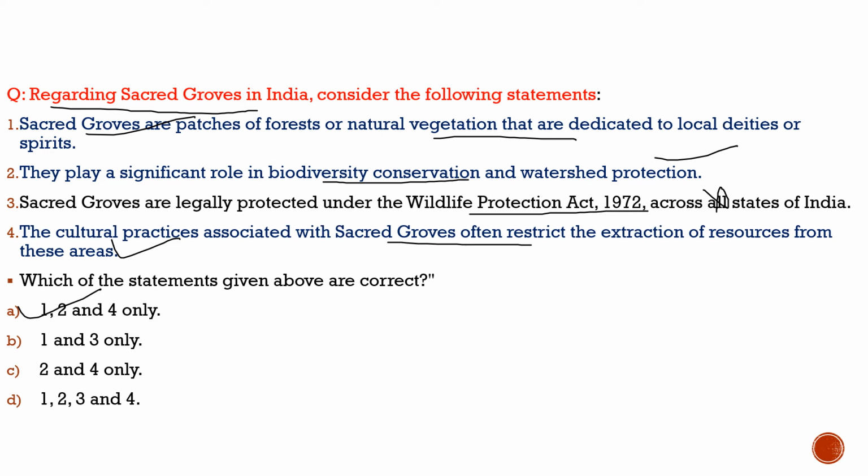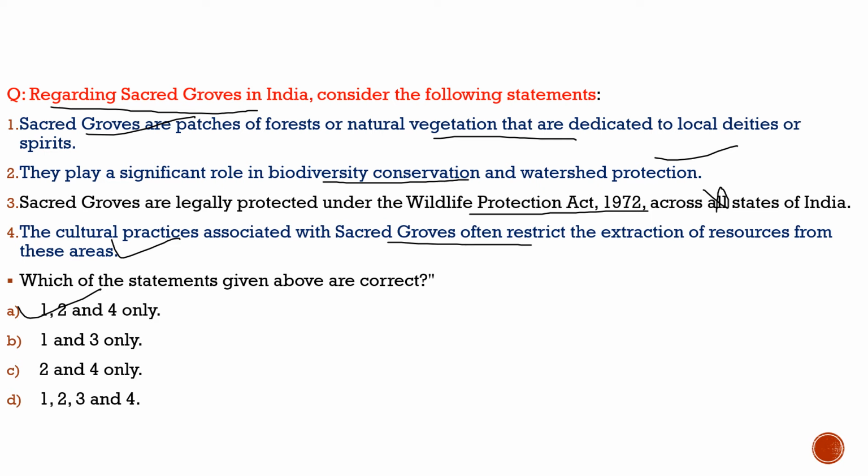And also the second issue which was raised: declare them as a community reserve under the Wildlife Protection Act 1972. If these sacred groves would be declared as a community reserve under the Wildlife Protection Act of 1972, what will they do? These community reserves, these community people, they have only the recommendation, it is kind of a recommending body. They don't have the final authority, so definitely it will take away the power from the local people who are protecting them. So definitely it will in a way violate them.